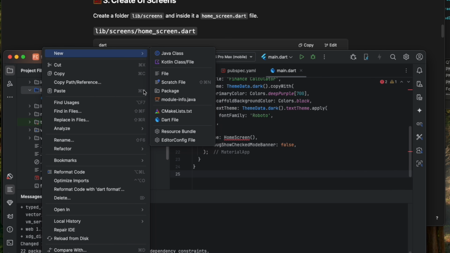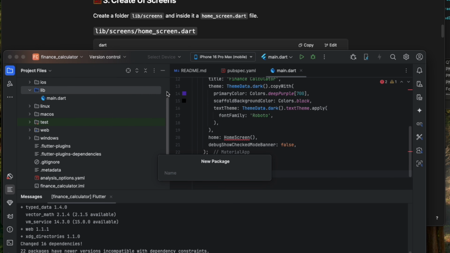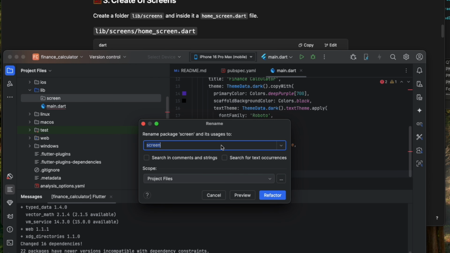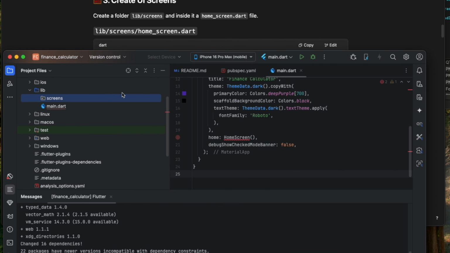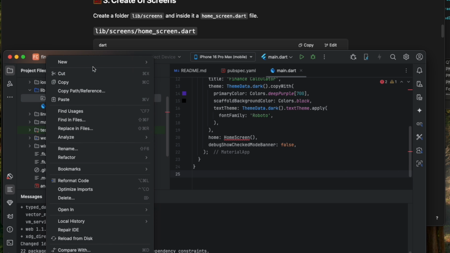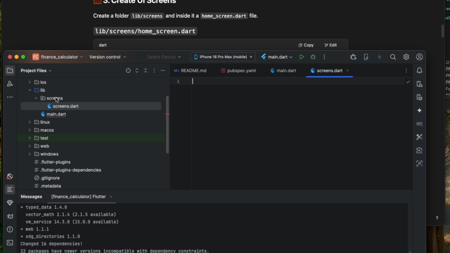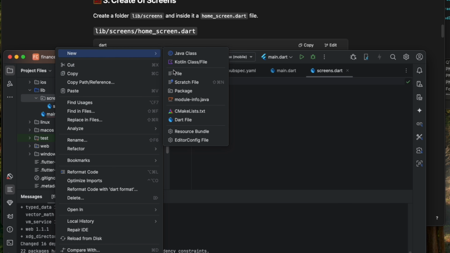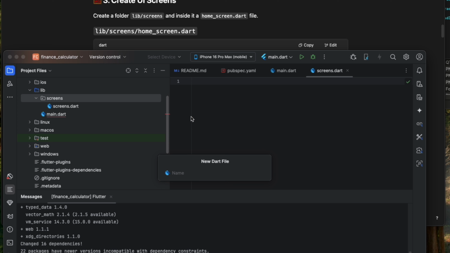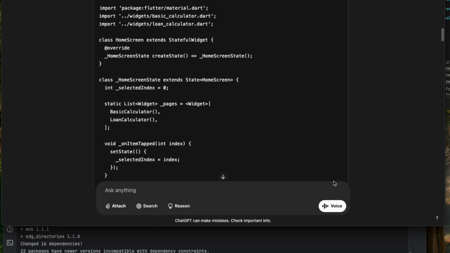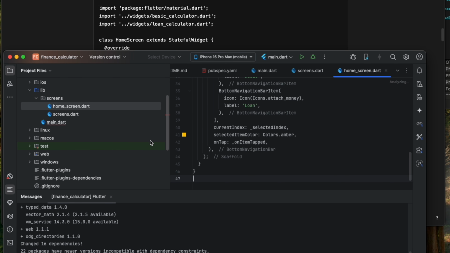New, and we're going to do a package. I thought this would be a lot faster, but I think it's because it's so complex. Let me rename those screens. And we're going to create another one called screens, and I'll explain that now. Another one called home screen. Okay, perfect. And we're going to copy all of this into here.